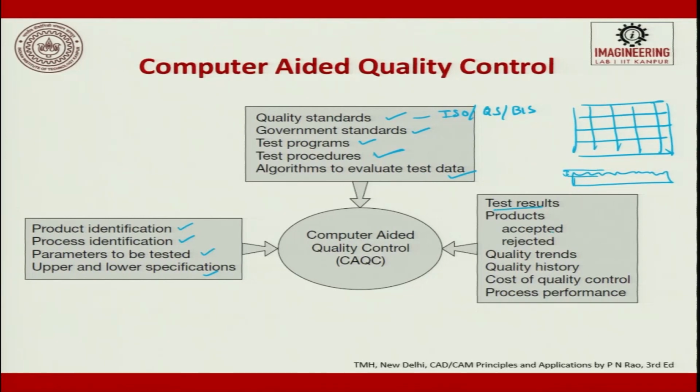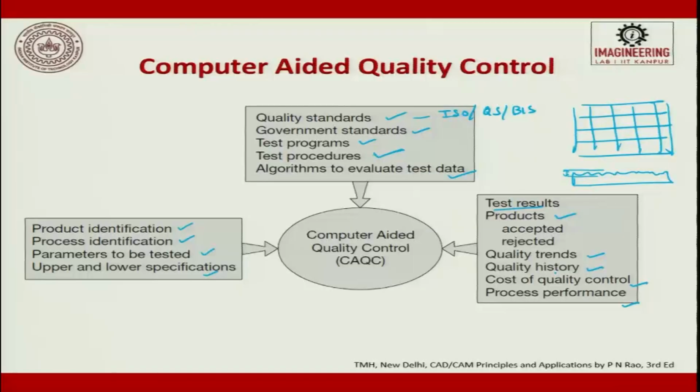The test results and product acceptance, rejection levels, then quality trends, quality history, cost of quality control and process performance. One interesting piece of data which people have been telling is that in Europe, the quality of the cars produced on Friday evening and on Monday morning is not up to their expectation. That means to say there is always a human error happening because of the weekend effect and weekend hangover.